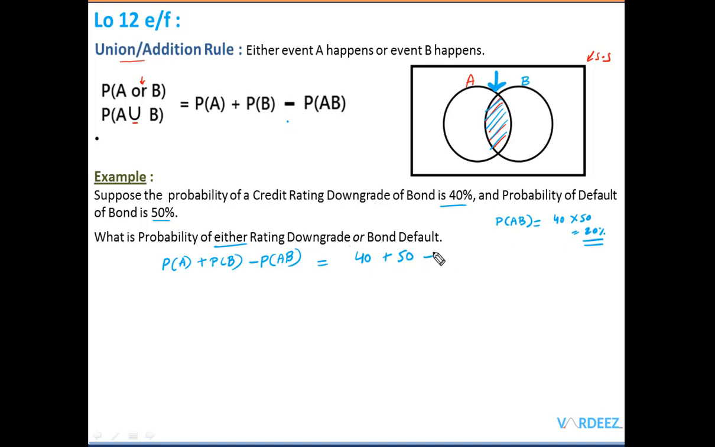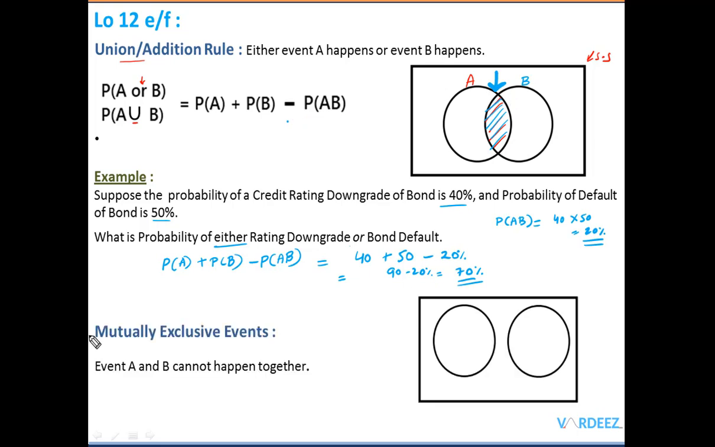So this is the probability. We simply remove this 20% and we have an answer: 90% minus 20%, and that is 70% is the probability that either A will happen or B will happen. Okay, simple enough. No need to remember the formula, just have a look at the Venn diagram and you can see for yourself where these formulas are coming from.